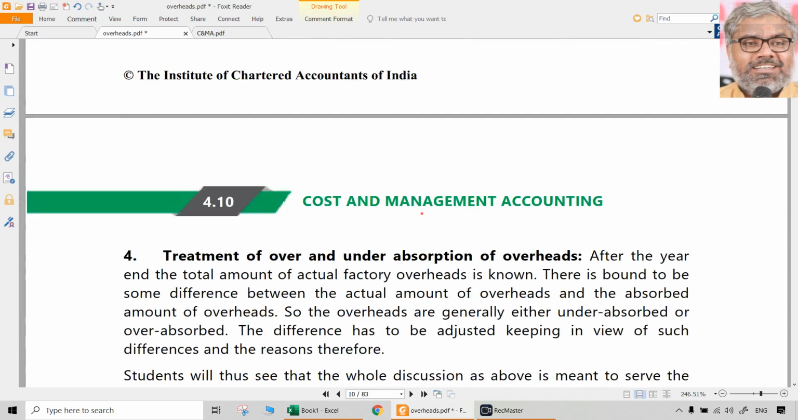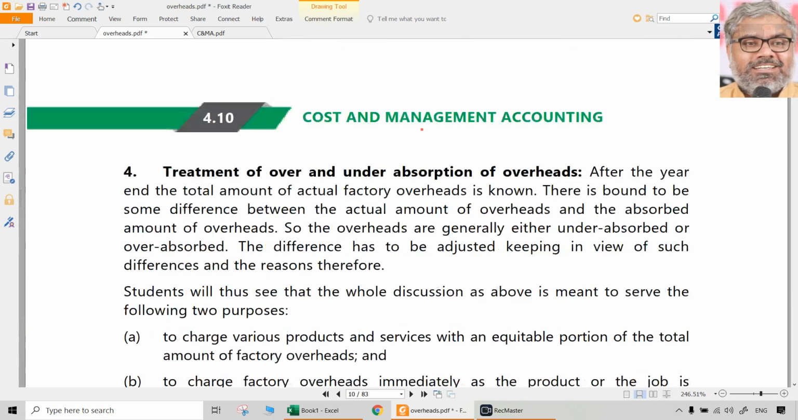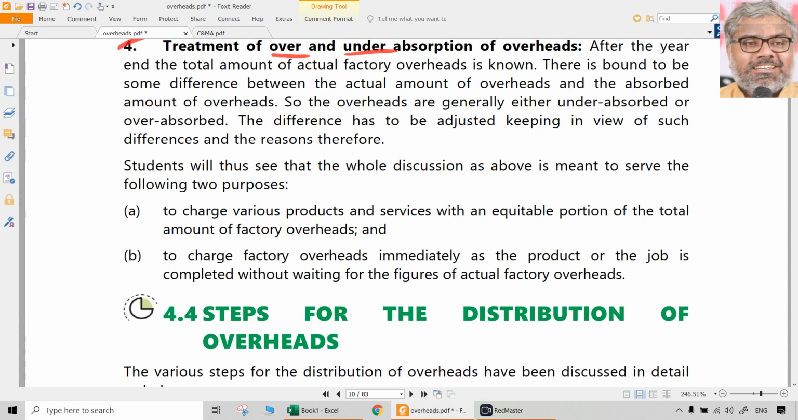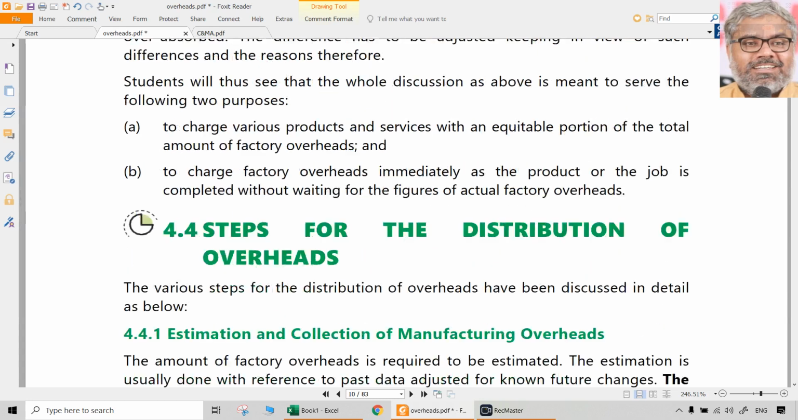After the absorption rates are calculated and the overheads are actually absorbed, naturally there will be under absorption or over absorption. As the name itself indicates, if the actual overheads are more than the absorbed overheads, that means there was under absorption. If the actual overheads are less than the absorbed overheads, that means there was over absorption. That has to be adjusted. How? We will see that also in this chapter.